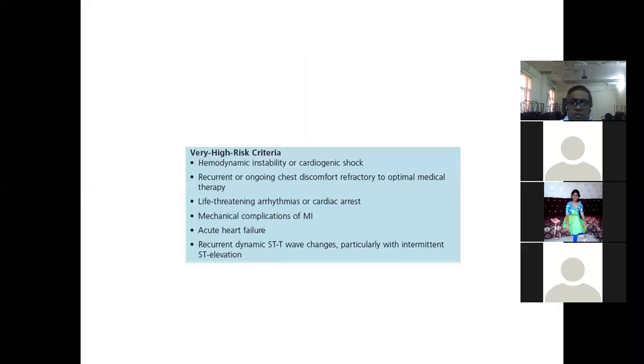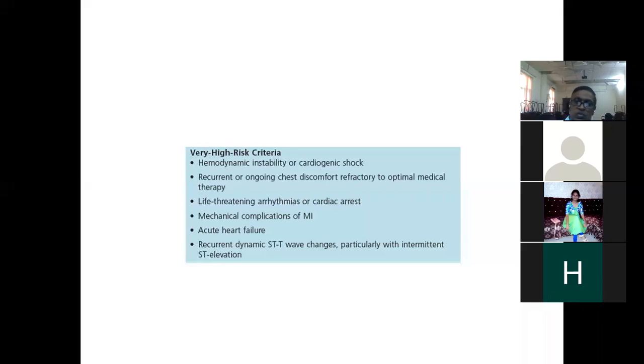So who are the patients at high risk? The patients who are hemodynamically unstable, having cardiogenic shock, patients having recurrent chest discomfort refractory to medical therapy, life-threatening arrhythmias in the first 6 to 12 hours, or patients who underwent cardiac arrest and were resuscitated, patients having mechanical complications of myocardial infarction, patients presenting with acute heart failure, recurrent ST changes, particularly with intermittent ST elevation.